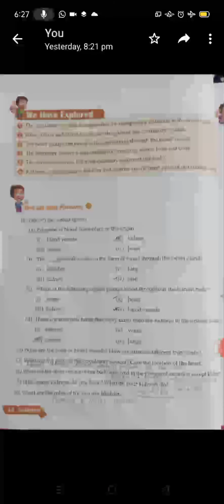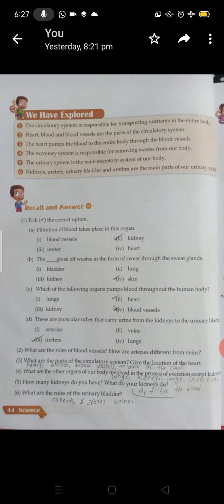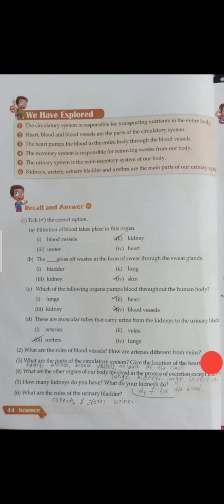See, open page number 44. Let's write these answers. Filtration of blood takes place in this organ. So filtration of blood takes place in the kidney. The dash gives off waste in the form of sweat through the sweat glands. Skin. Which of the following organs pumps blood throughout the human body? Heart.